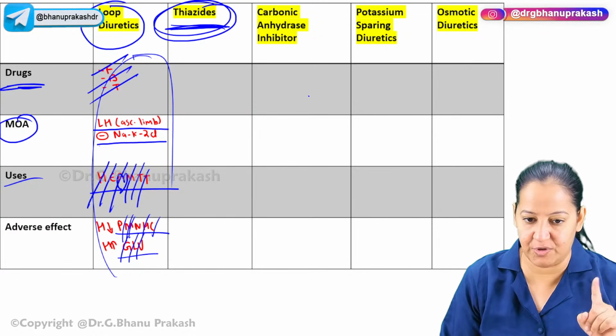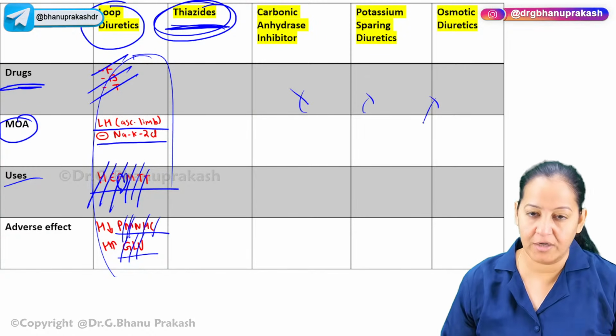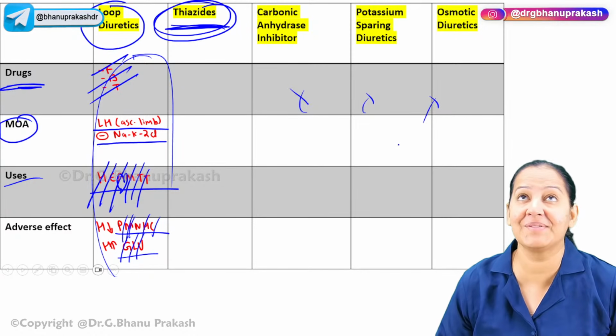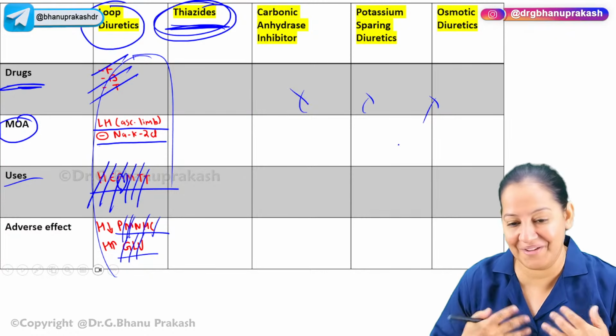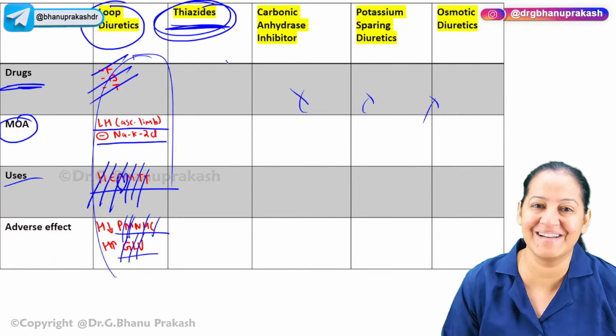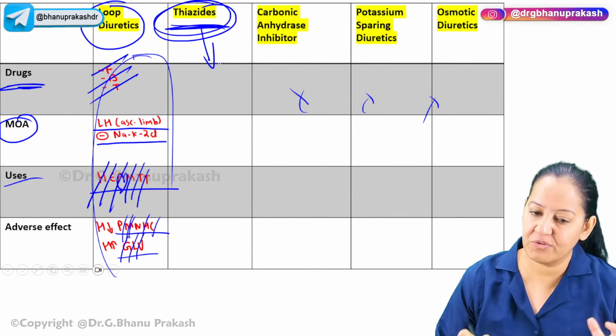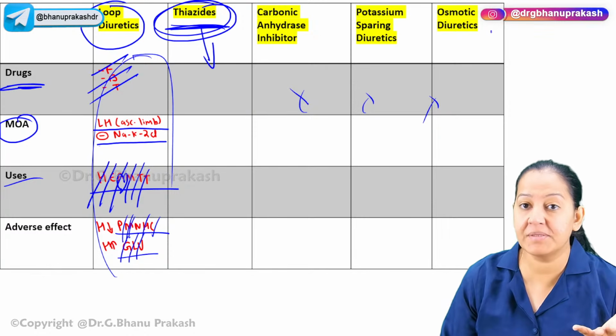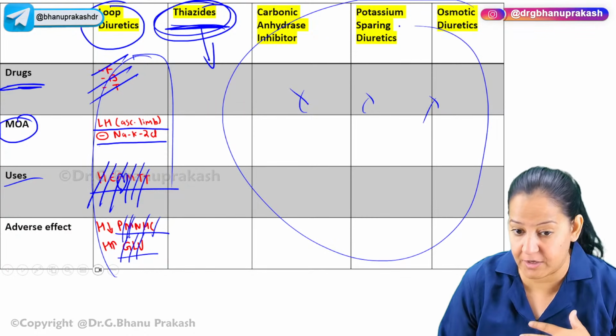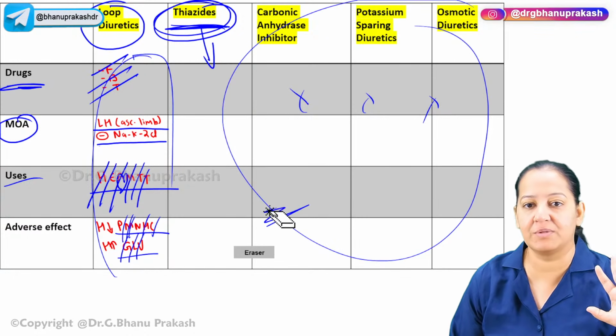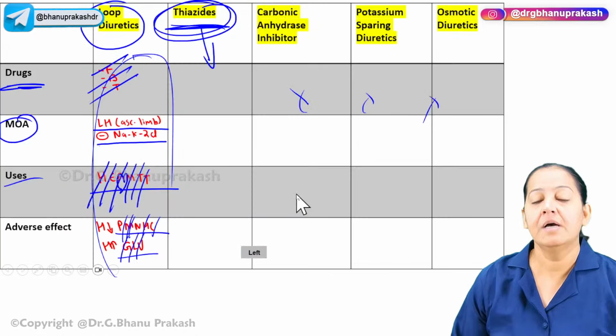Thiazides. One more I will teach you. I will not teach you this one, this one, this one, because you got the pattern, you can do it by yourself. If I teach you all, I can teach you only one unit, not others. I have to teach you all the units. So thiazides also we will take. Most of the questions are from furosemide or thiazide only. But I cannot say that the others will not have any questions in your exam. Maximum questions are from these two. That's why I'm covering these two, the prototype drugs. So let's come to the next one.